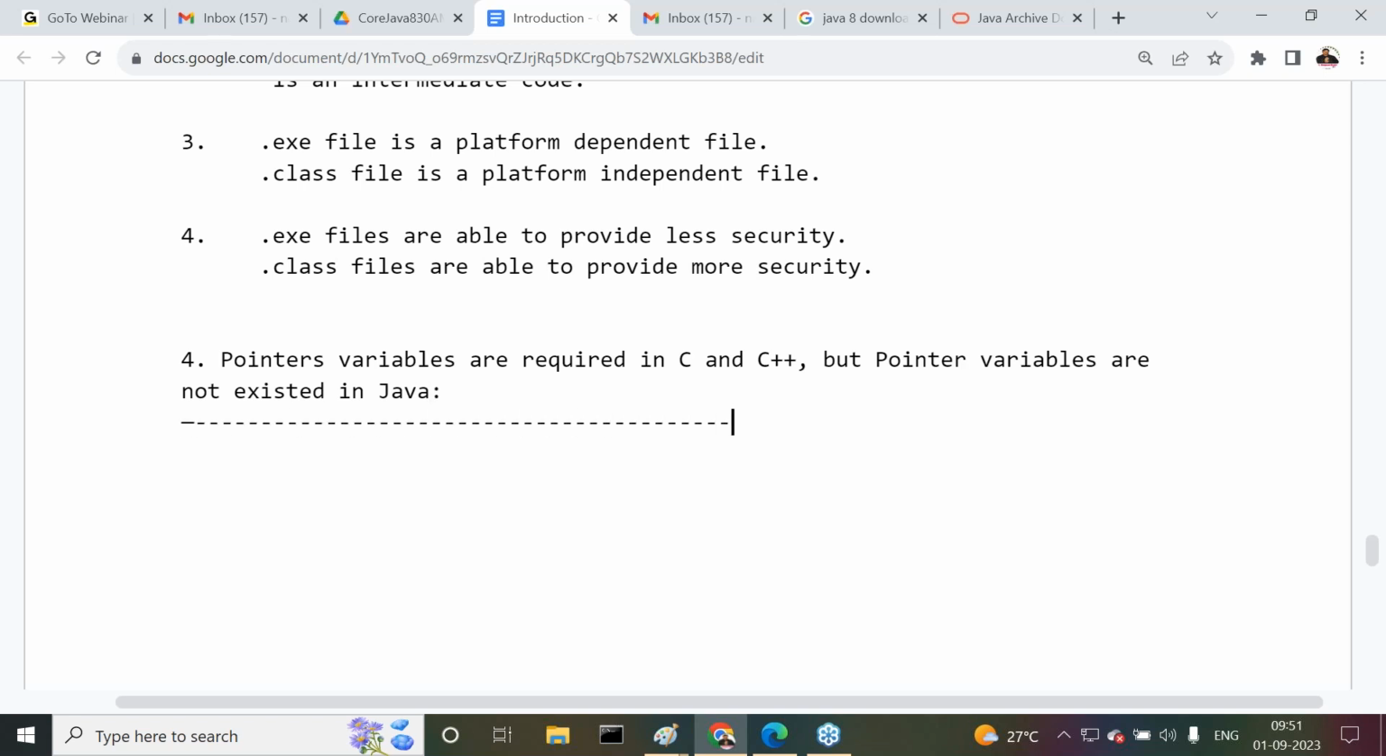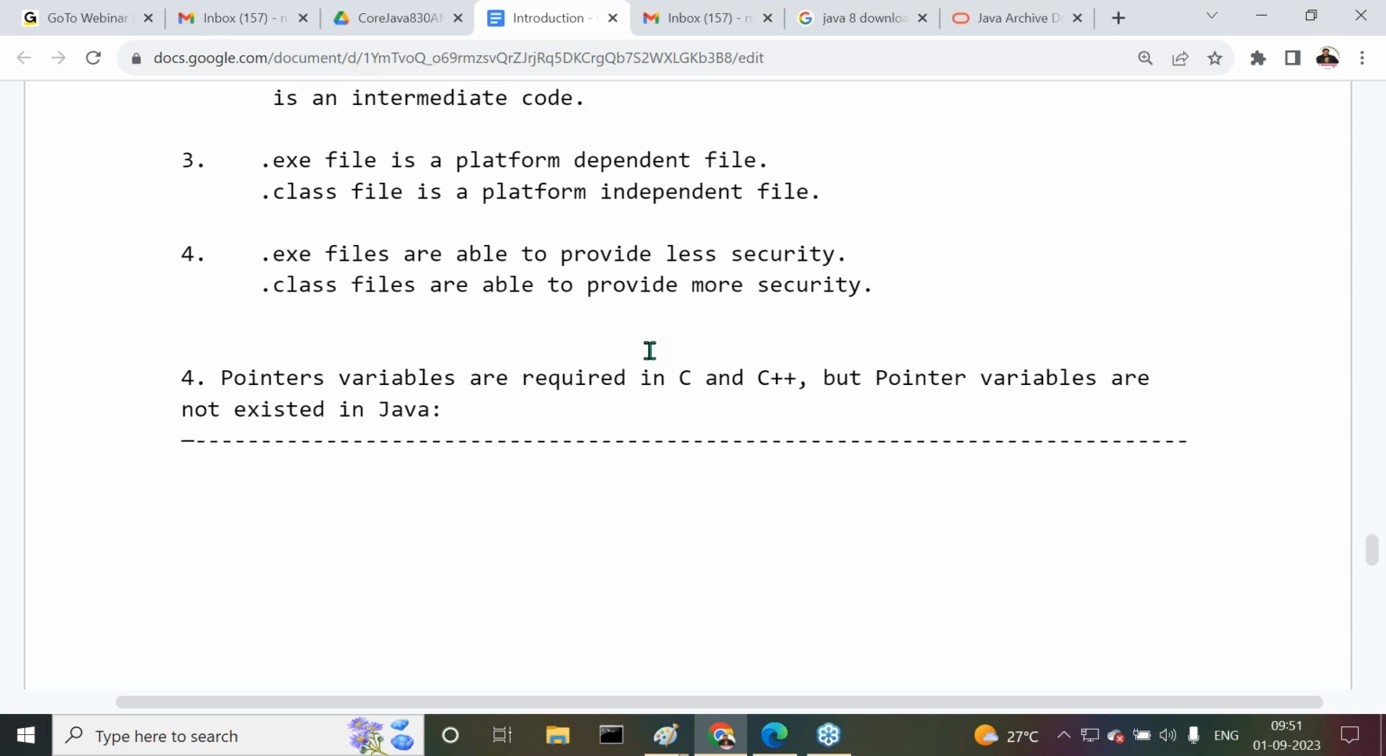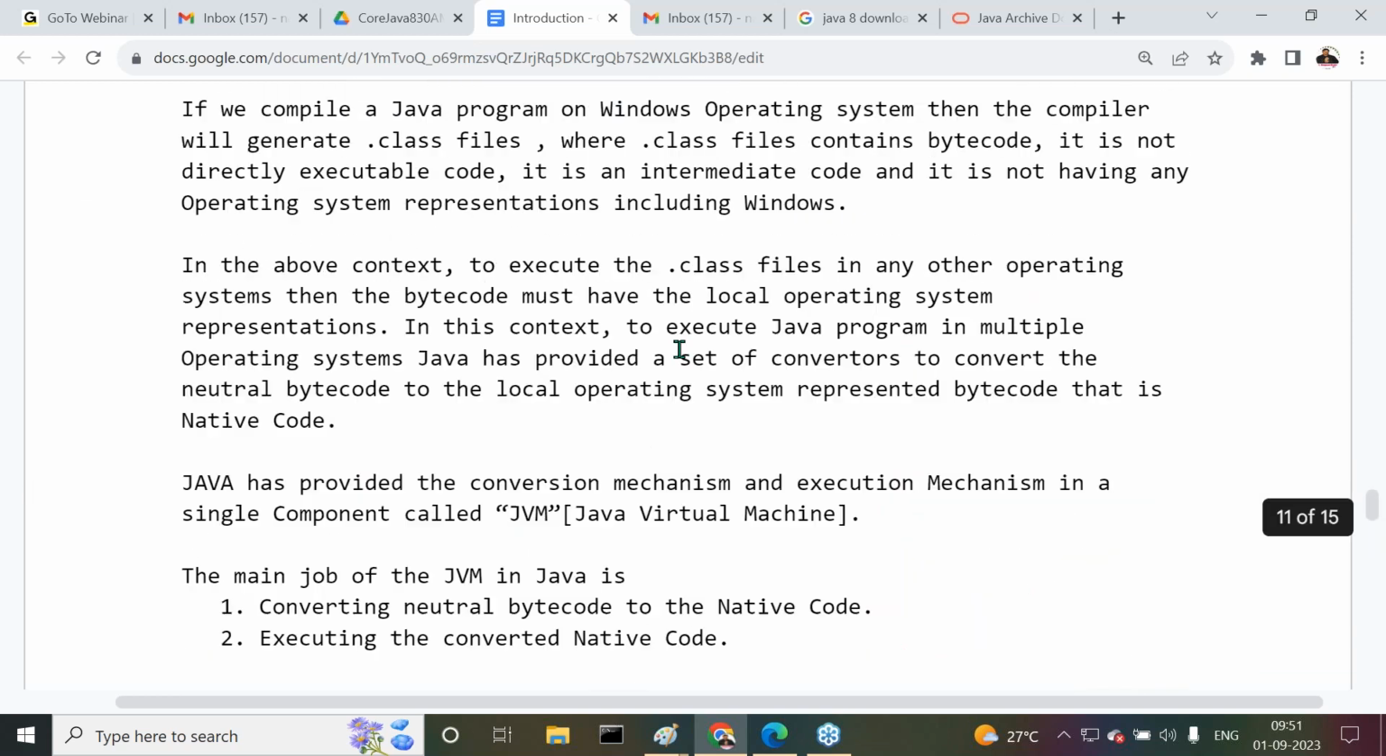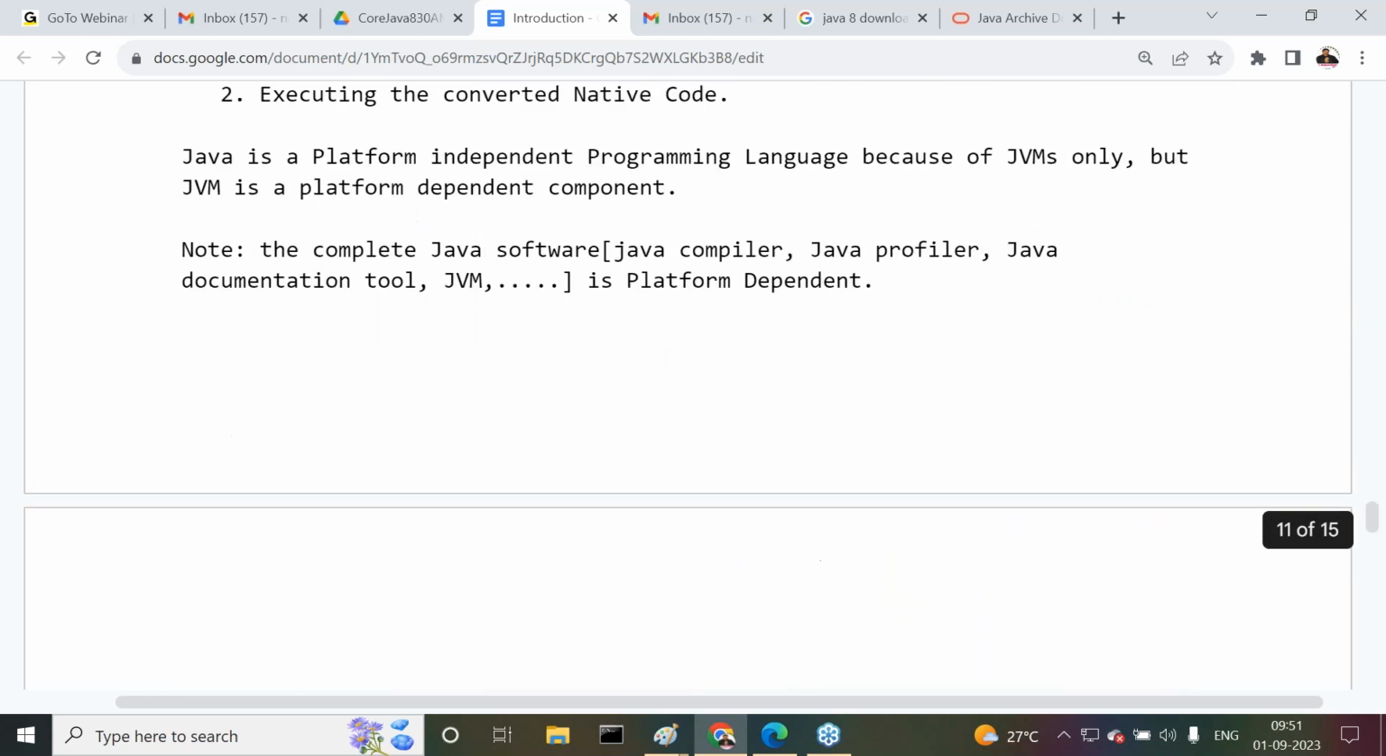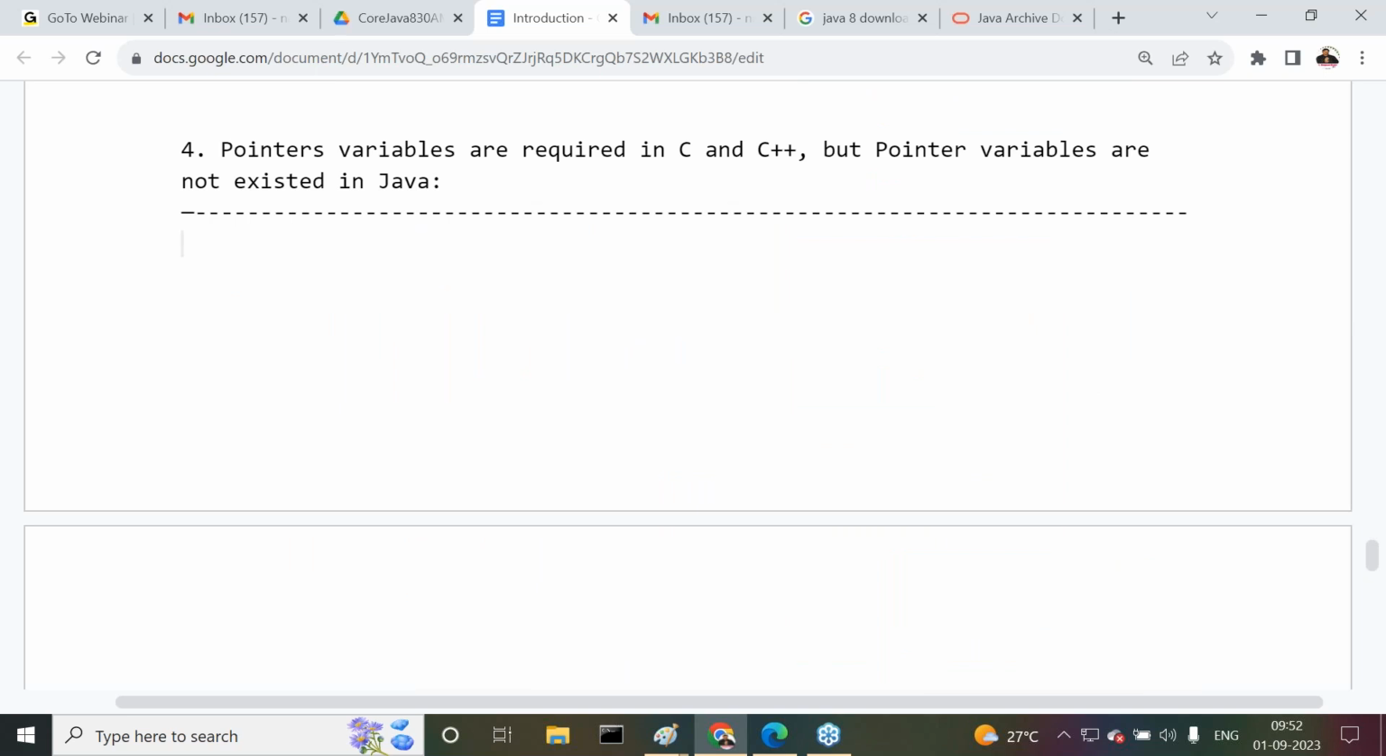Pointer variables are available in C and C++, but pointers are not available in Java. This topic we have to understand, so I will discuss this particular topic tomorrow. Tomorrow we are going to understand the pointers content here. Up to platform dependent and platform independent, this discussion is completed. Then the pointers-related topic and some other extra topics we are going to understand tomorrow.